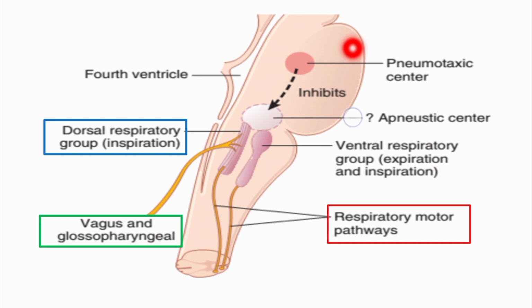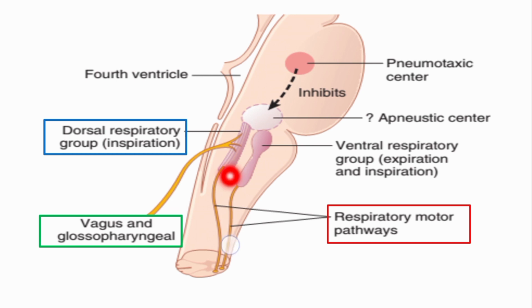So as you can see, this is another view of the same respiratory center. This is medulla, this is pons, and we are confined to the medulla. Here this is the dorsal respiratory group of neurons and this is the ventral respiratory group of neurons. The DRG receives impulses via the 9th and 10th nerves from peripheral chemoreceptors, the receptors present in the lungs, and the baroreceptors. From these receptors it receives information and then decides how to control the respiration.